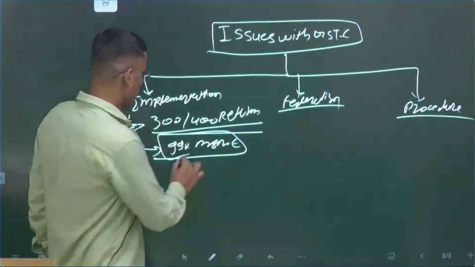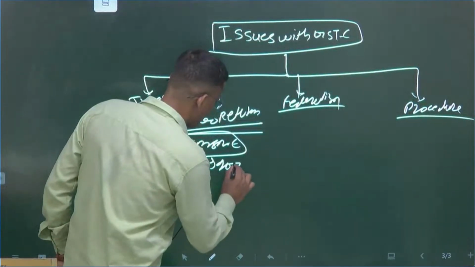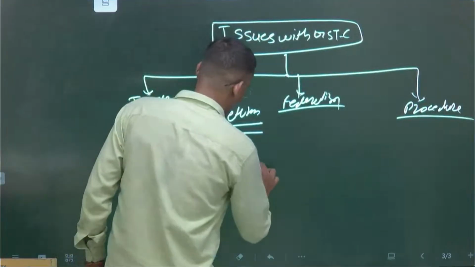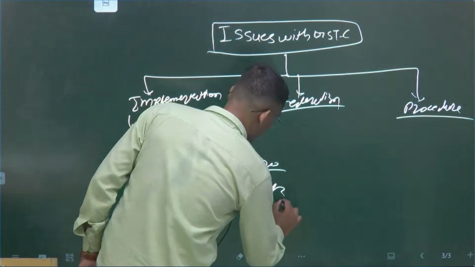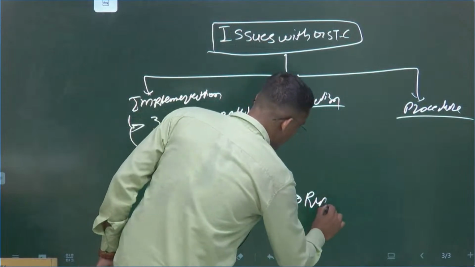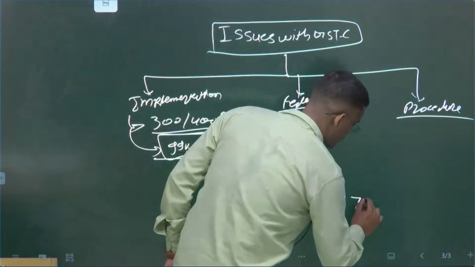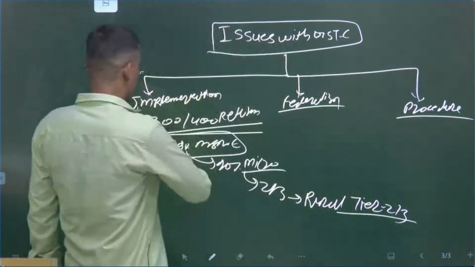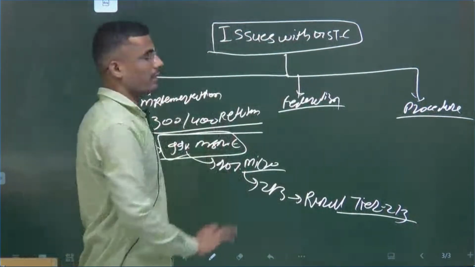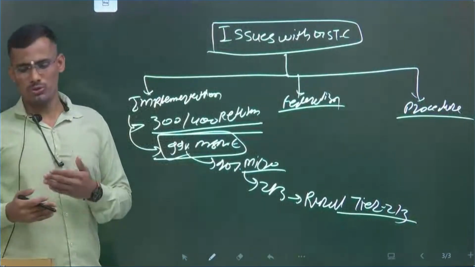In this also, I would say 90% are micro only, and two-thirds are in rural areas or tier 2 and tier 3 cities. So first at the implementation level, returns are very complex, the procedure is very complex.